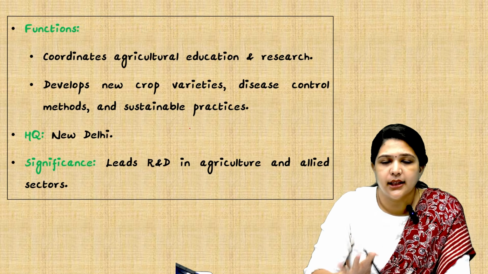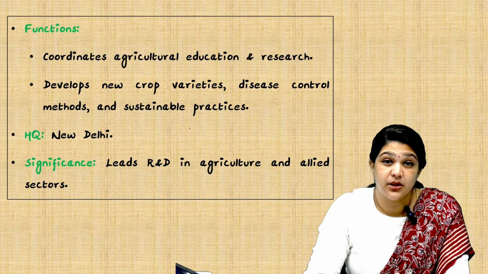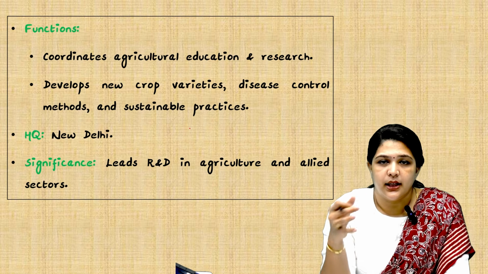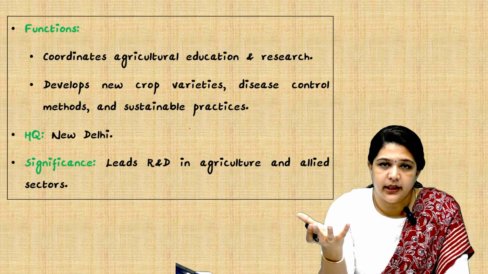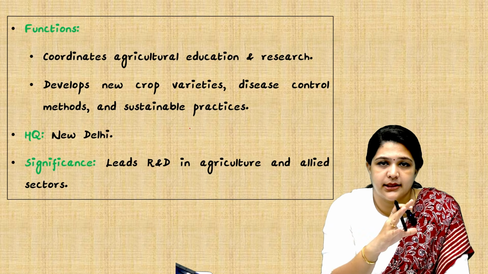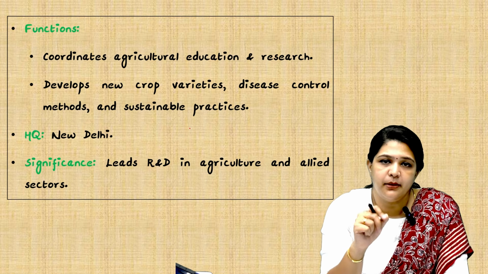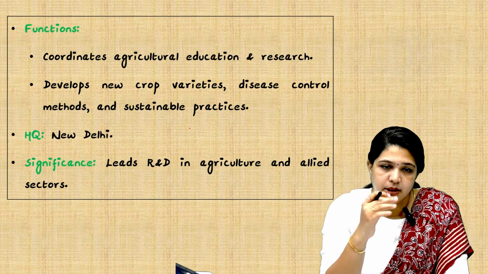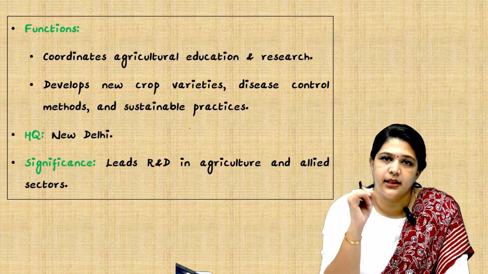And it coordinates agricultural education and research, and also develops new crop varieties like genetically modified hybrid varieties, so that they help in terms of sustainable practices also. Very important, the headquarters is in Delhi. So this leads the R&D in agriculture and allied sectors.